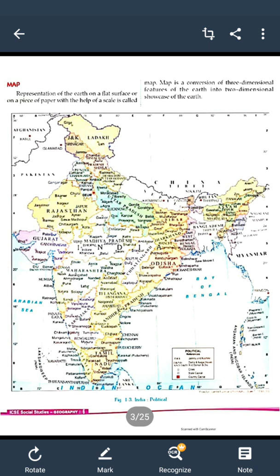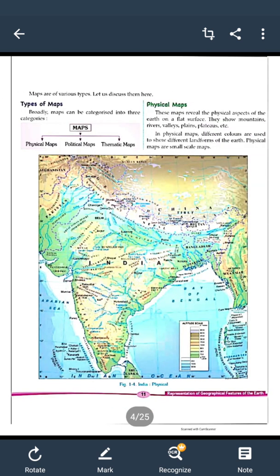As you see the map of India, you can easily know the different states, capitals and places. It is drawn as a two-dimensional picture. So a map is drawn on a flat surface.